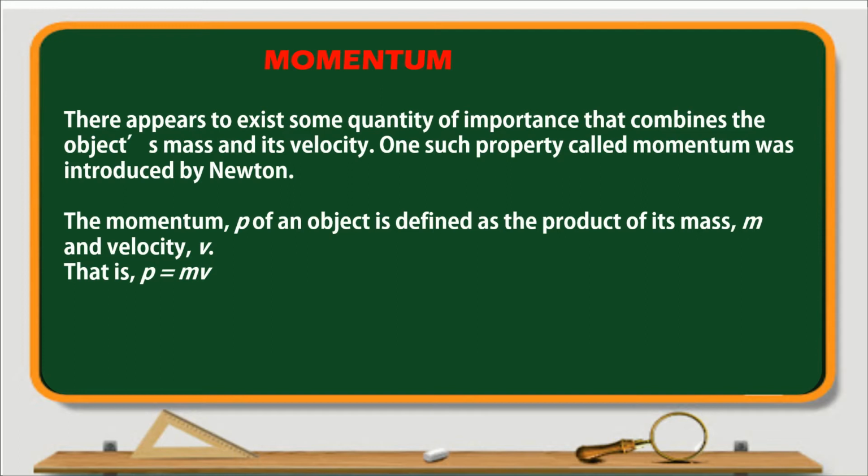Understand? Mass and velocity. Such a property is called the momentum. That is also introduced by Newton. So that is some quantity which is the combination of mass and velocity. How is the momentum defined? Momentum P of an object is defined as the product of mass and velocity. So P is equal to mass into velocity. So P is equal to mv.